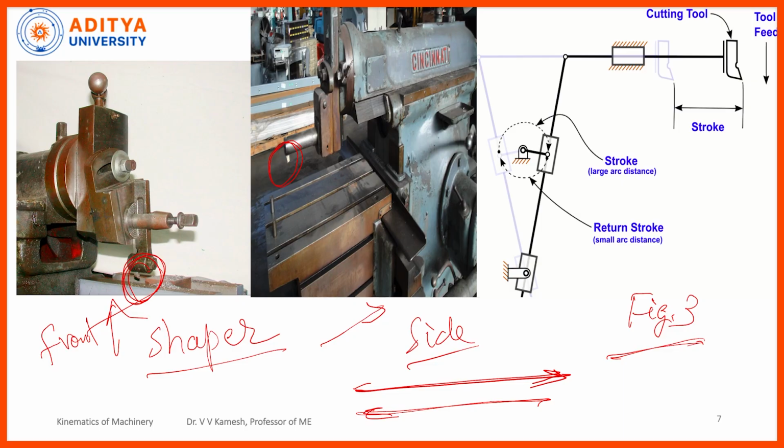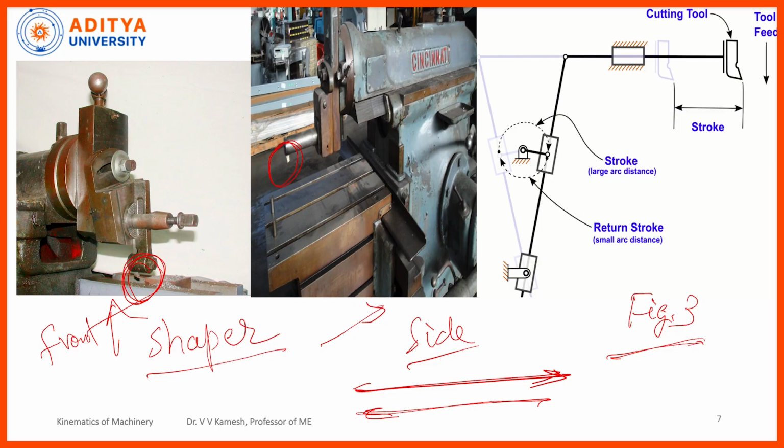So, for this, we need to use some mechanism. If you don't use any mechanism, in the forward direction it will take 10 minutes. In the backward direction, the tool will return to the original position to perform the second cutting, with a time gap of 10 minutes again. So, it is a complete waste of time.